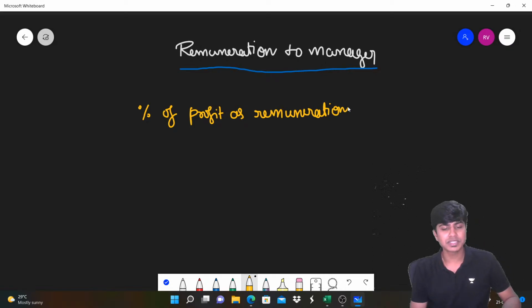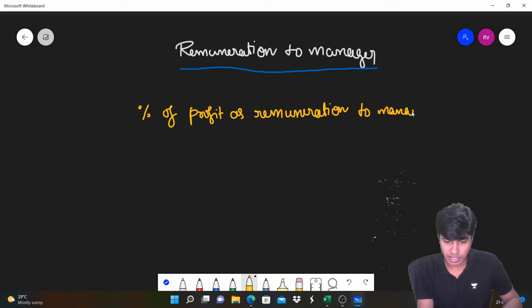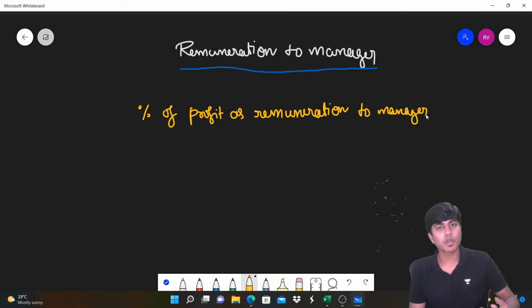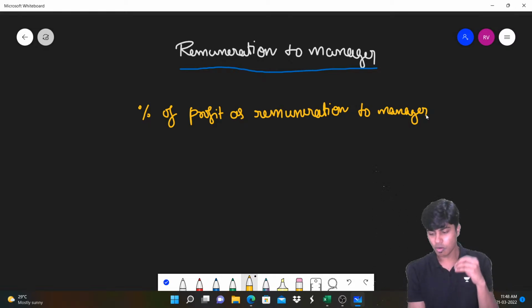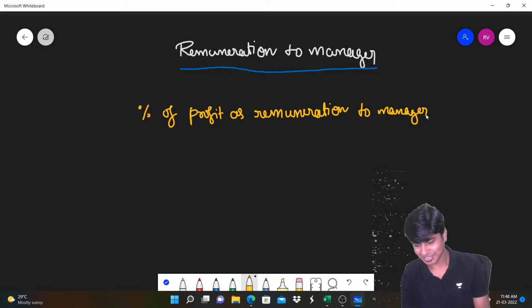We would give a certain percentage of profit as remuneration to the manager. So if he works hard and makes more profit for the organization, he would get more remuneration. If he doesn't work hard and makes less profit for the organization, he gets lesser remuneration. So how much money does he take?